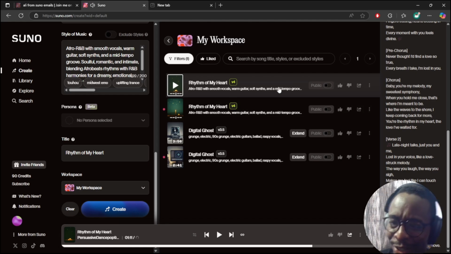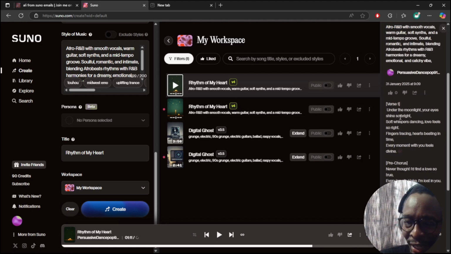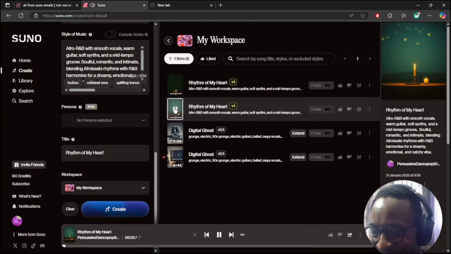Okay, so you can see it has followed what I wanted it to, the structure of the song. The first verse, and after that we have the pre-chorus, and after that we have the chorus. And this is the second song.